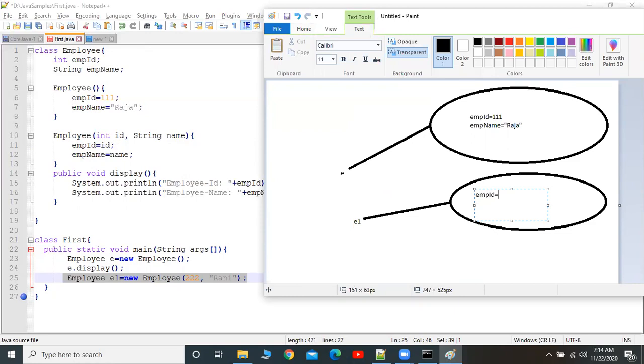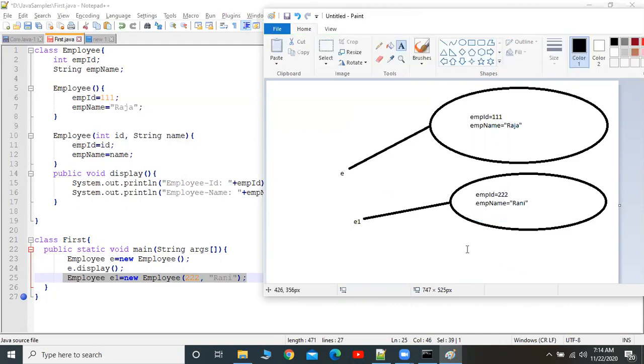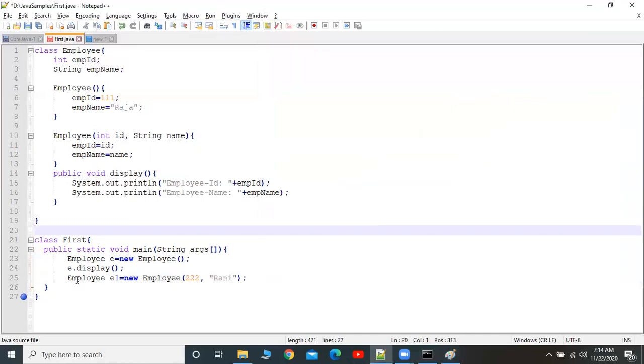It will assign EMP ID as 222 and EMP name as Rani. Now see, there are two different instances. This is the reusability as part of Java. The logic is the same, but we have two different instances having two different values. So this is the way we can assign multiple values to the instance variables by creating a constructor.